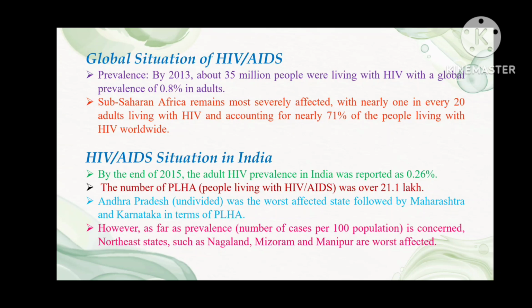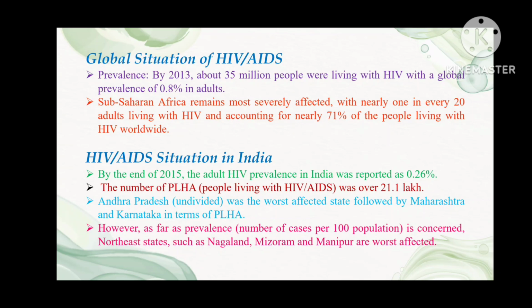Generally, the global situation of HIV/AIDS prevalence: by 2013, about 35 million people were living with HIV, with a global prevalence of 0.8% in adults. Sub-Saharan Africa remains most severely affected, with nearly 1 in every 20 adults living with HIV and accounting for nearly 71% of the people living with HIV worldwide.